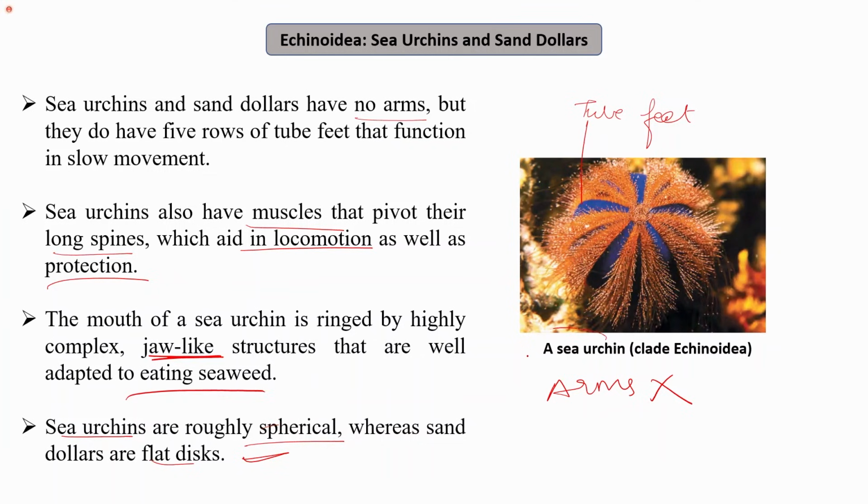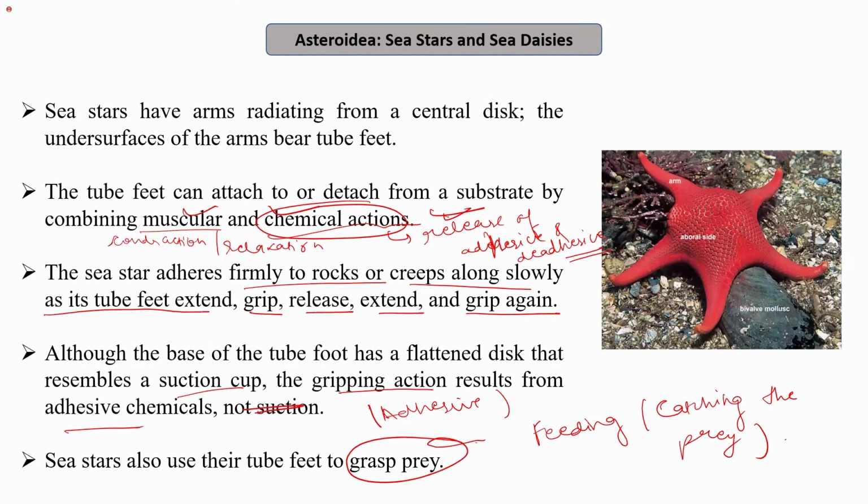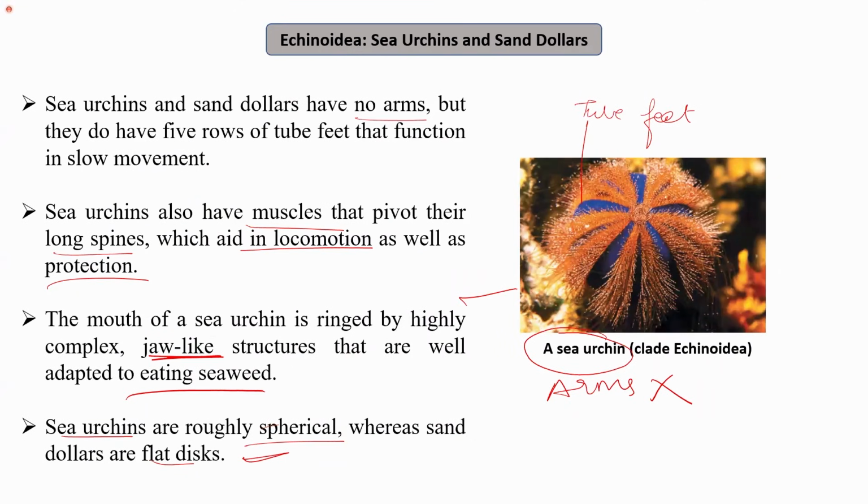So this is a sea urchin which has been shown in this figure. It is spherical in structure, and unlike the previous ones, that is the Ophiuroidea and Asteroidea, it lacks arms. Arms are absent, but the tube feet are present that help in locomotion, as well as the muscles that pivot their long spines, which help in locomotion as well as in protection.